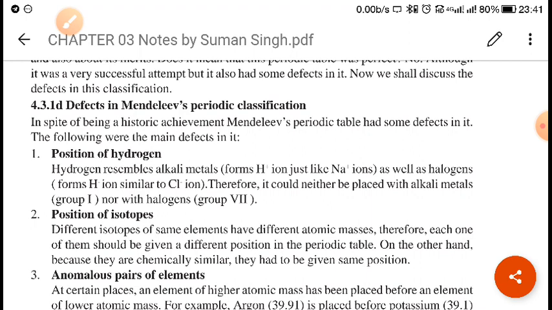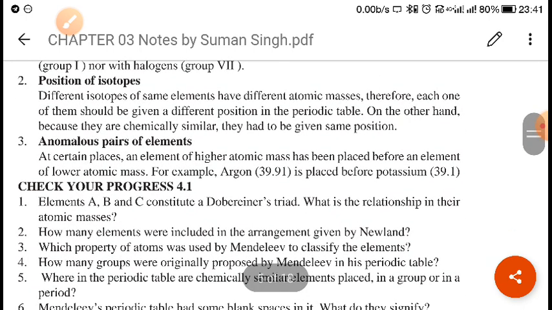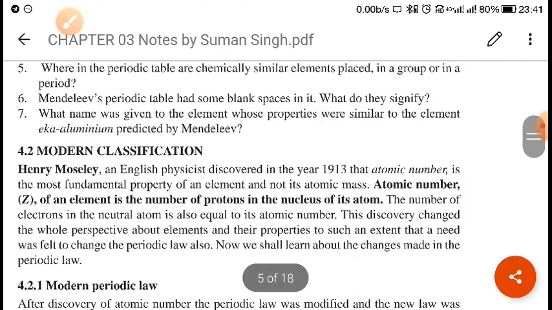They have similar properties, yet they are placed in different groups in Mendeleev's periodic table. So these are some of the demerits of Mendeleev's periodic table.